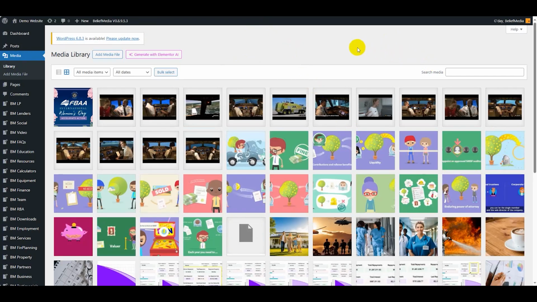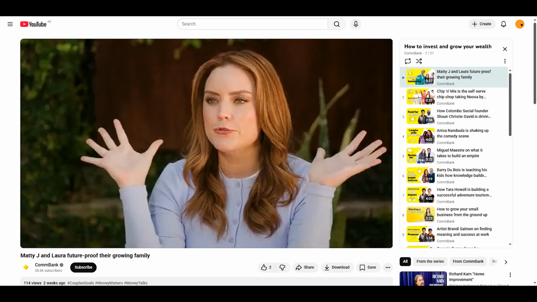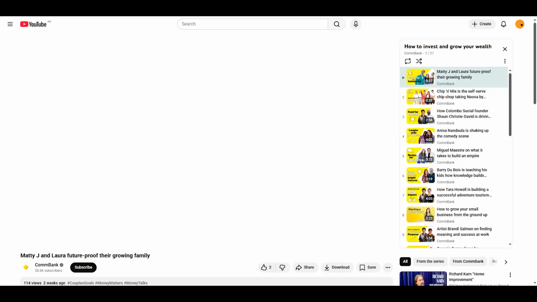You could easily save the image, then upload it to your WordPress and do all sorts of different things. This just makes it really quick, right? And it's handy sometimes, particularly programmatically, where things are done automatically on your website. You just want that URL to be applied as it needs to be applied. So that's that example. Let's now look at a YouTube thumbnail image that links to a video. Now I've got a couple of things up here from CommBank.